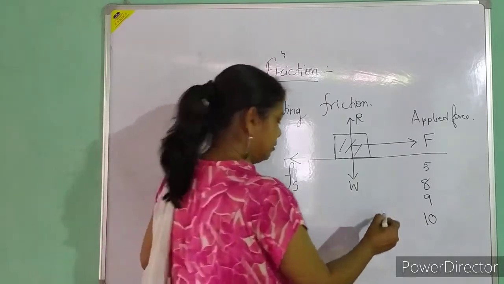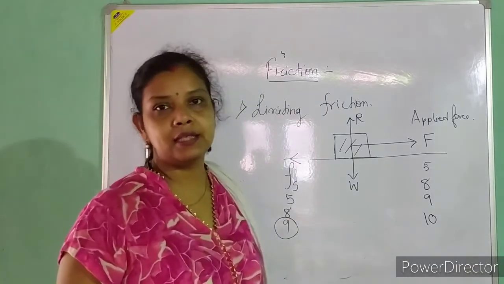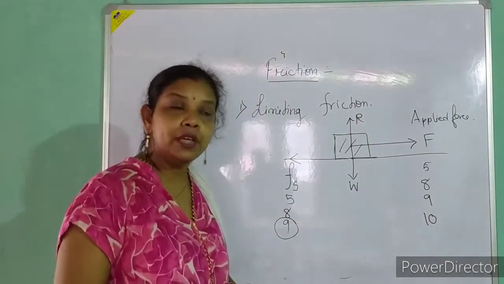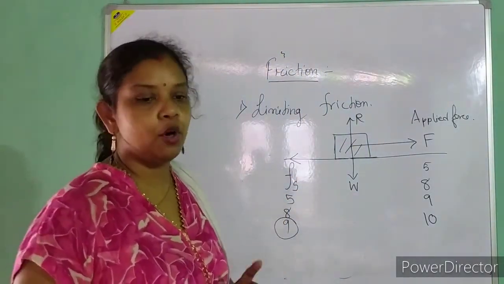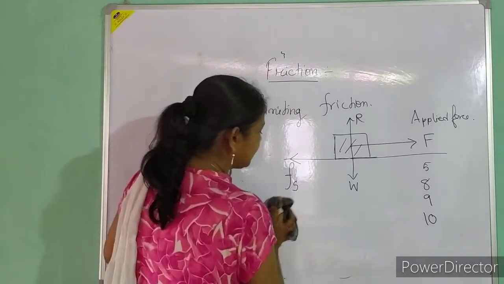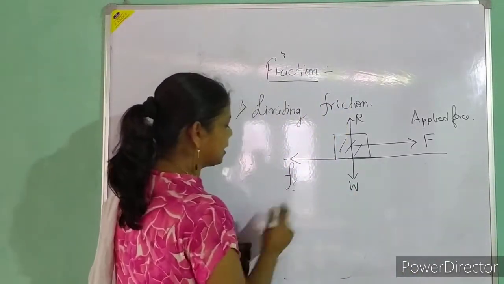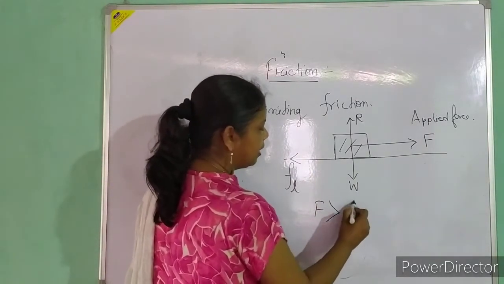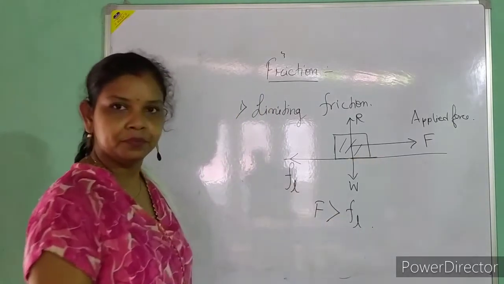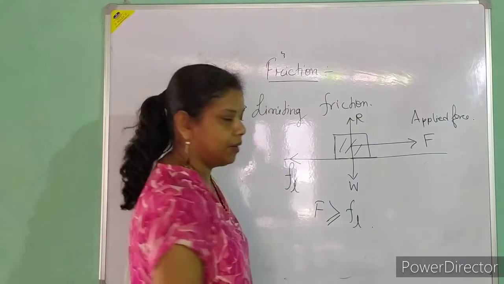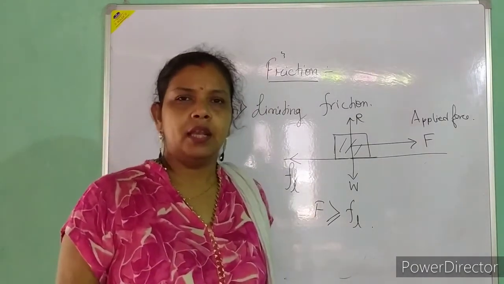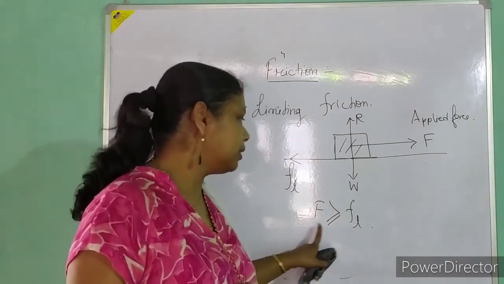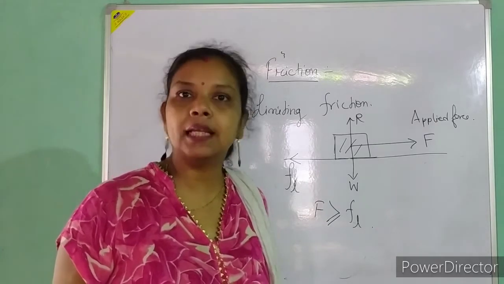That particular friction is known as limiting friction. What is that? That is the limit beyond which the body will move, below which the body is not going to move. So in that case, I can write here, suppose I write it as Fl, what will happen? F will be slightly greater than Fl. I'm not writing very much greater, so that's why I have written slightly greater than. Okay, that is the limiting case.